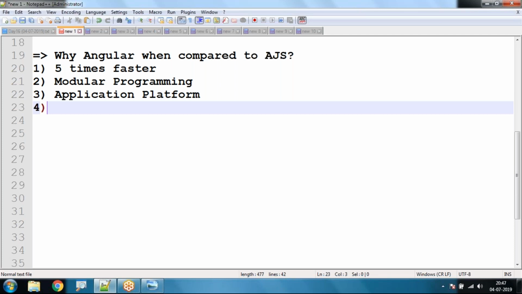And next, the fourth one: scripting feasibility. We can say that.